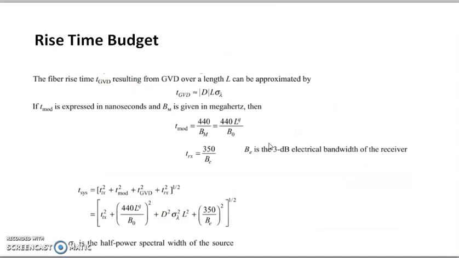Then the rise time budget indicates the transmitter rise time, the fiber's modal or group velocity dispersion for a particular fiber, and then the receiver rise time. In the rise time budget we should know the electrical bandwidth, the length of the fiber, the spectral width of the source, and the dispersion factor.